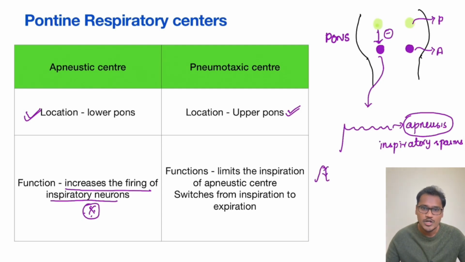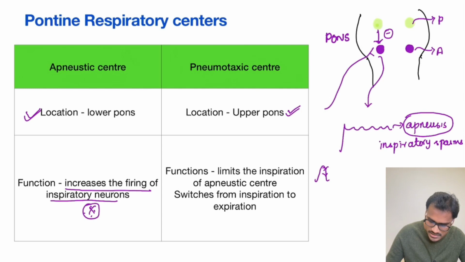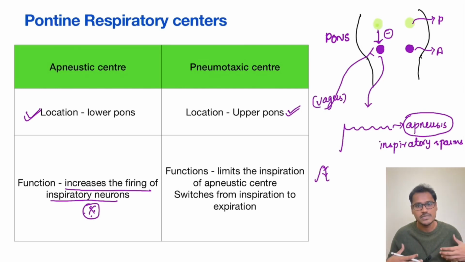Then there is one more added control for the apneustic center. This apneustic center is very naughty, so many people have to control him. The another one which is controlling him is the afference from the vagus. That is the vagus which is innervating the respiratory muscles. Whenever there is an expansion, whenever this expansion reaches its limit, it will tell the apneustic center to stop the inspiration and cause further expiration.